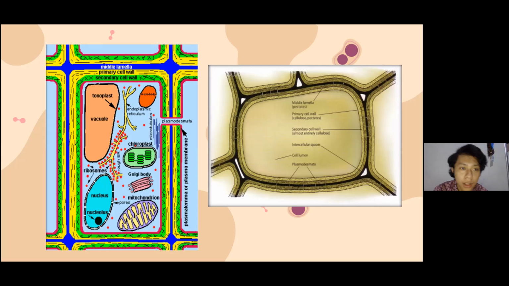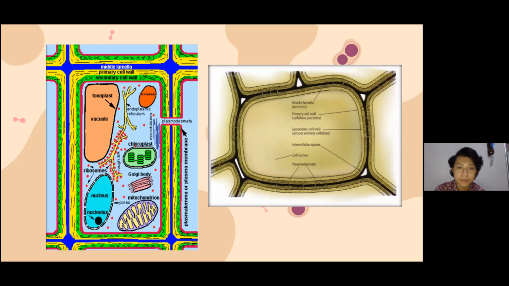From this picture, we can see the cell wall functions to protect the organelles in the cytoplasm of the cell. We can find plasmodesmata too on the cell wall. This plasmodesmata functions to transport nutrition and minerals from one cell to the other cell.